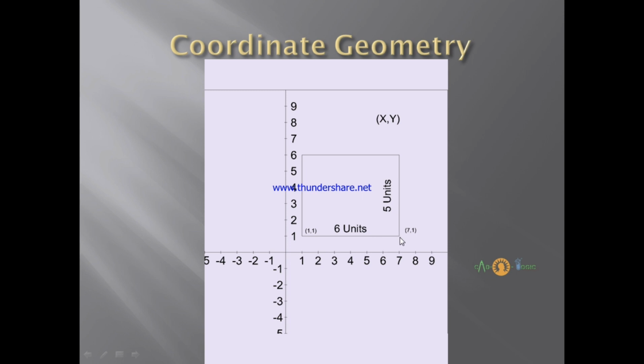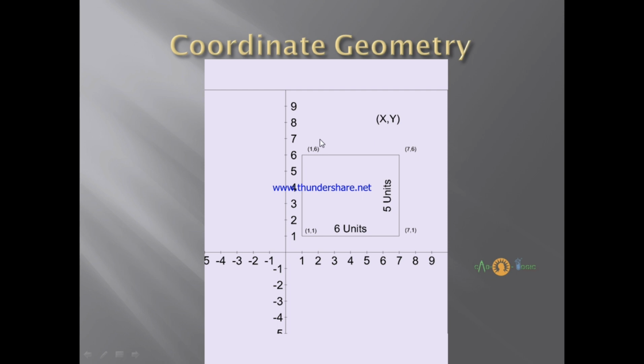Similarly, when we have to get the coordinate value of this particular point, how shall we do it? The x value will remain constant since it is parallel to the y-axis. It will remain 7. And the y value, since we are going from bottom to up 5 units, will be incremented by 5. So this value will be 7,6.